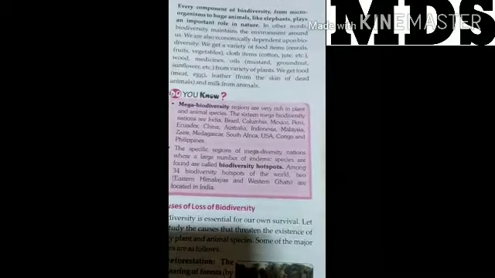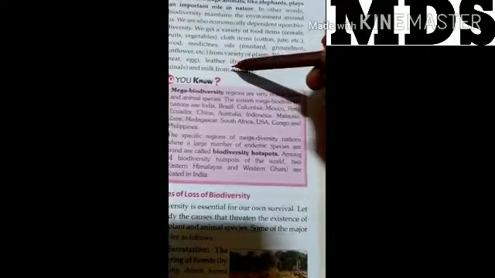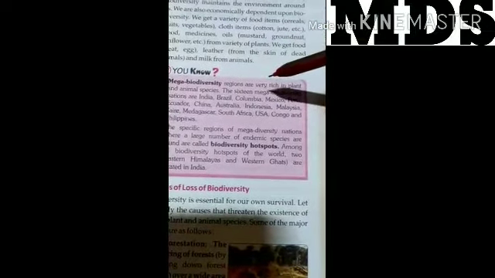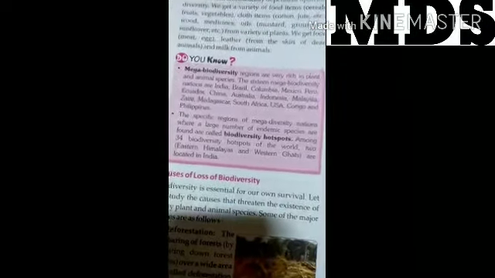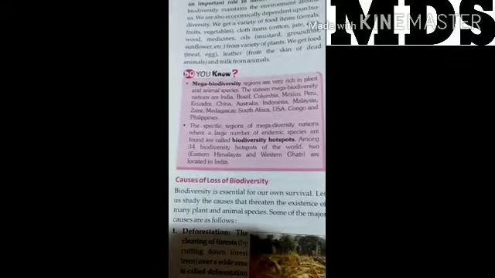Why is biodiversity necessary? Because from it we get so many items: cloth, medicines, oil, wood, etc. And we get food like meat, eggs, leather and milk from animals. That is why biodiversity is necessary. Without it we can't get these different items.